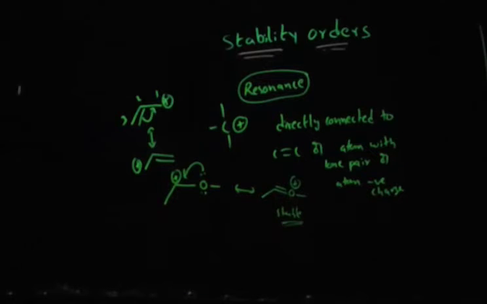Why is it stable? The carbocation is electron deficient, but in this case you can see each atom contains a complete octet. So octet completed means they are stable.